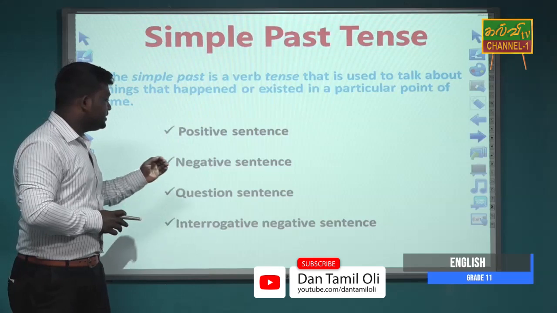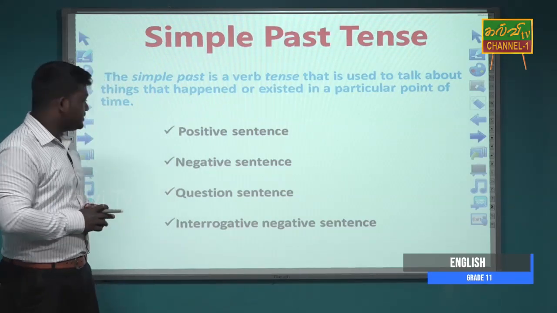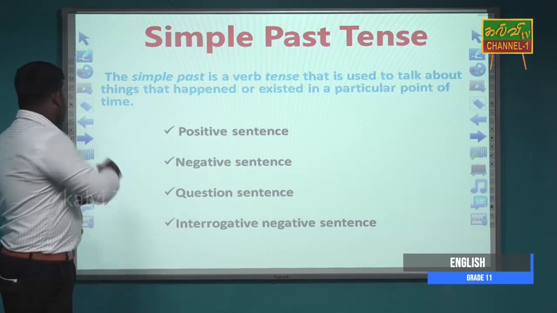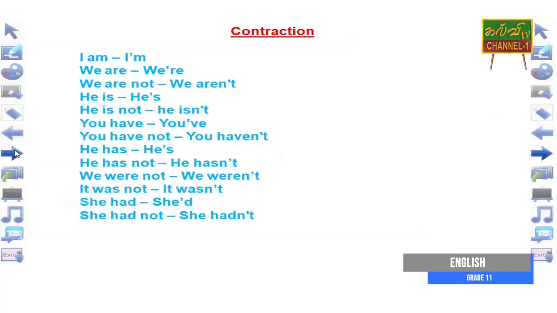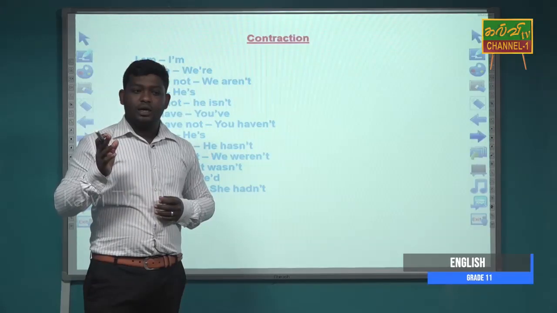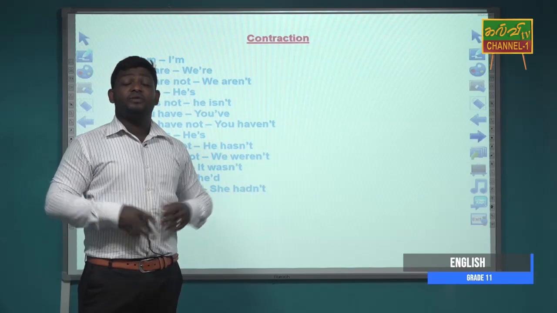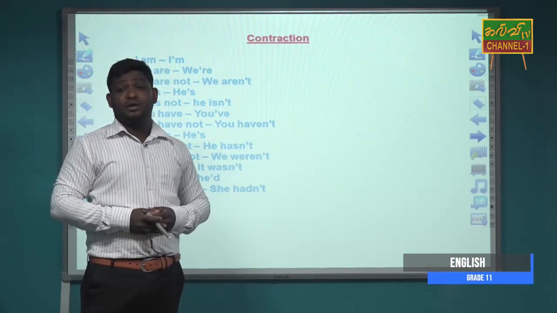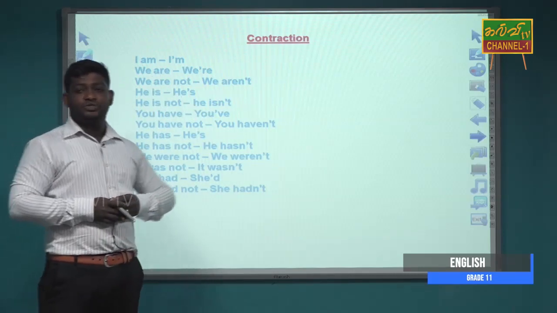If you look at the contraction forms, when we make sentences in simple past or simple future or in any tense, when we make paragraphs, we may use the contraction forms.